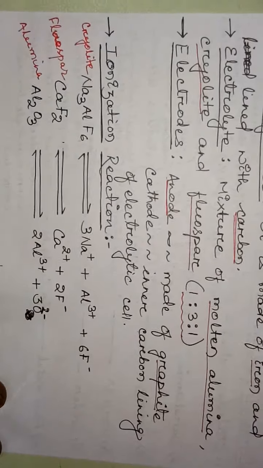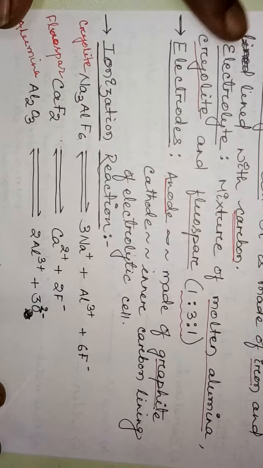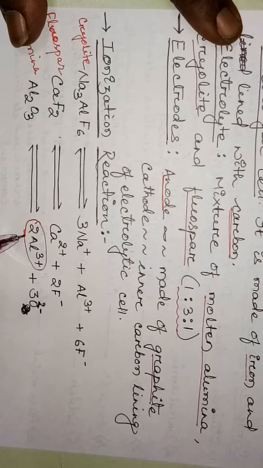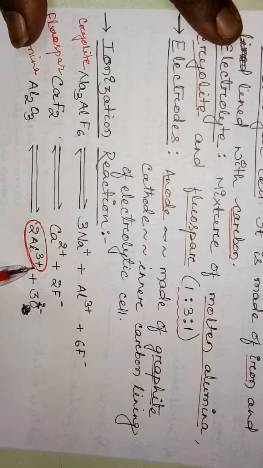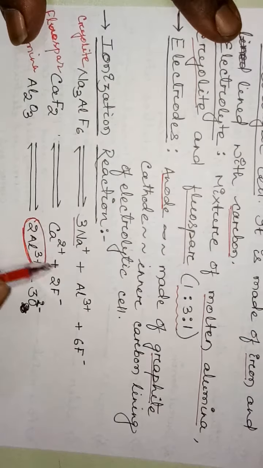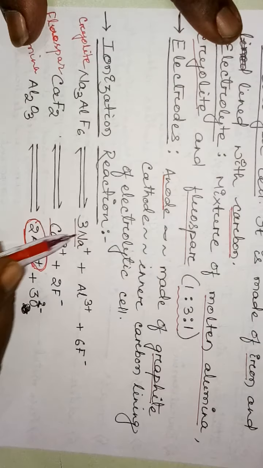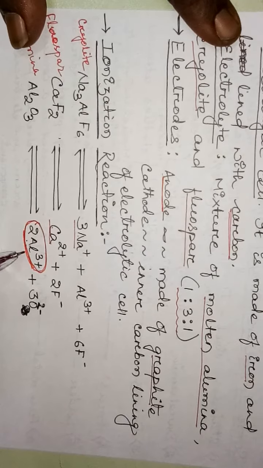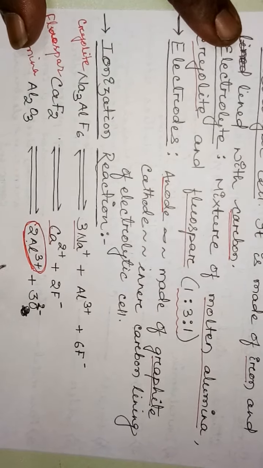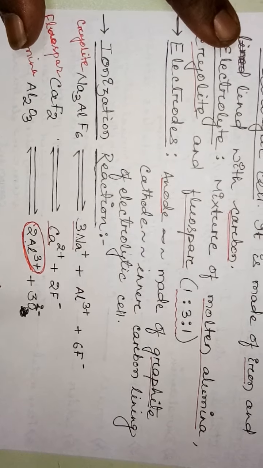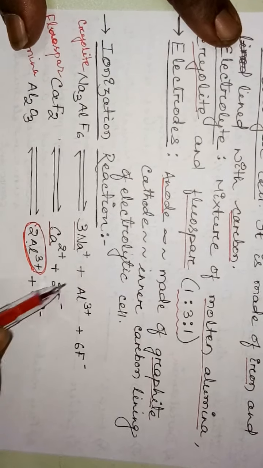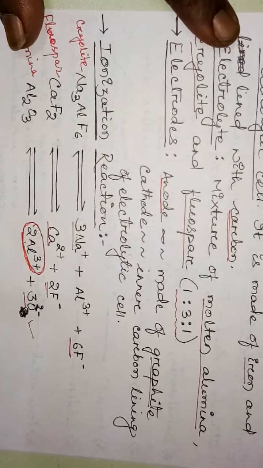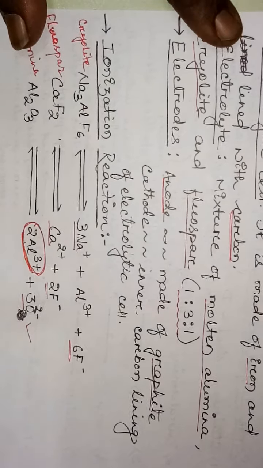So these are the dissociations, out of which only aluminium reaches the cathode instead of sodium and calcium, because these two are present above aluminium. It reaches based on the reduction potential, the lower reduction potential. And among the fluoride ion and the oxide ion, oxygen reaches the anode because of the lower reduction potential. Clear?